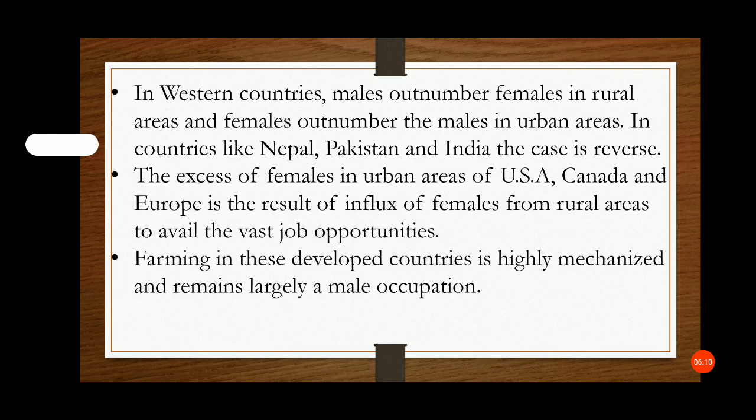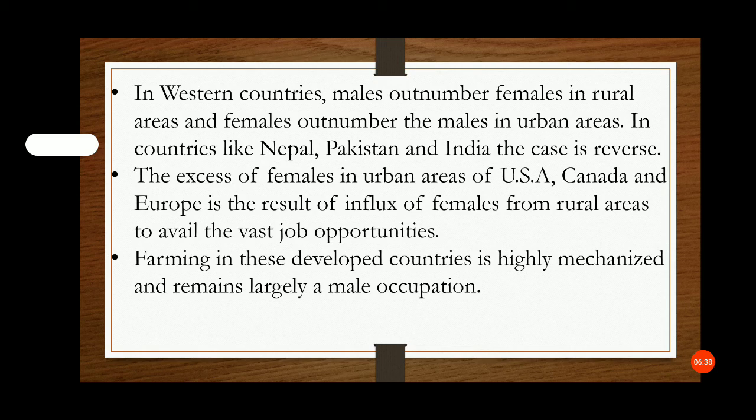In Western countries, males outnumber females in rural areas, and females outnumber males in urban areas. In countries like Nepal, Pakistan and India, the case is reversed.